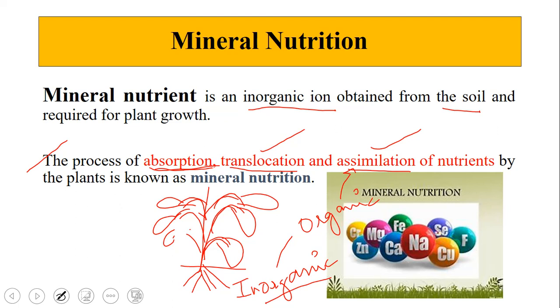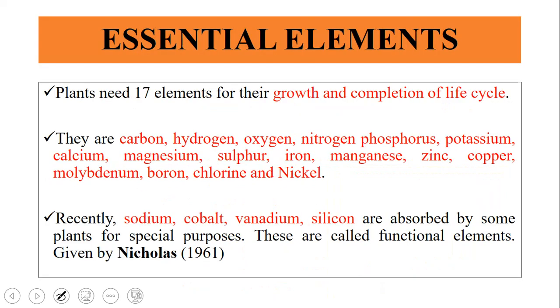So mineral nutrition consists of all these processes: absorption, translocation and assimilation of nutrients. Now coming to the different essential elements. We call them essential because they are a must for the plant's survival. There are so many nutrients, around 60 nutrients, which are required for the plants, but we don't know every nutrient's role. But there are some 17 elements which are a must, which should and must be there for the completion of the life cycle of the plant.